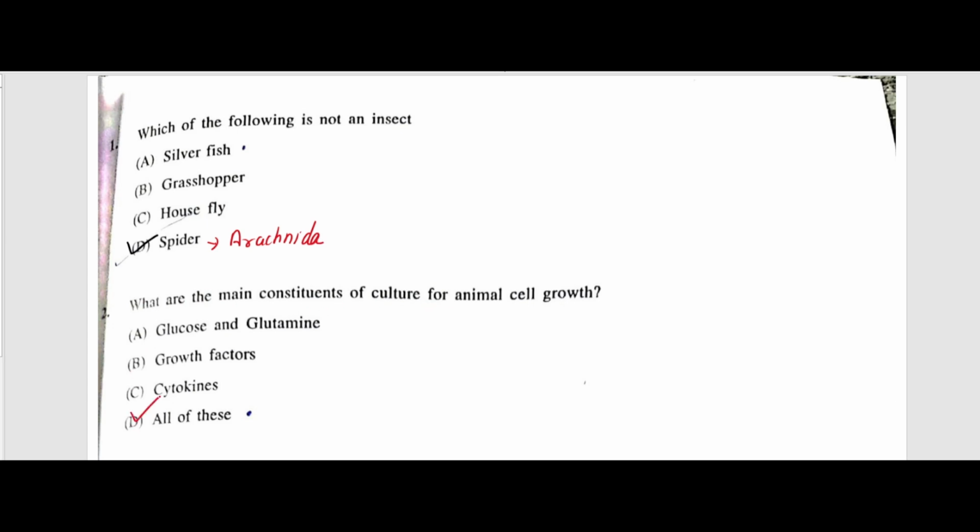Next question, what are the main constituents of culture for animal cell growth? The answer is all of the above because glucose and glutamine act as a source of carbon and energy. They provide energy and carbon sources, while growth factors are responsible for the division of cells, and cytokines provide immunity, right?